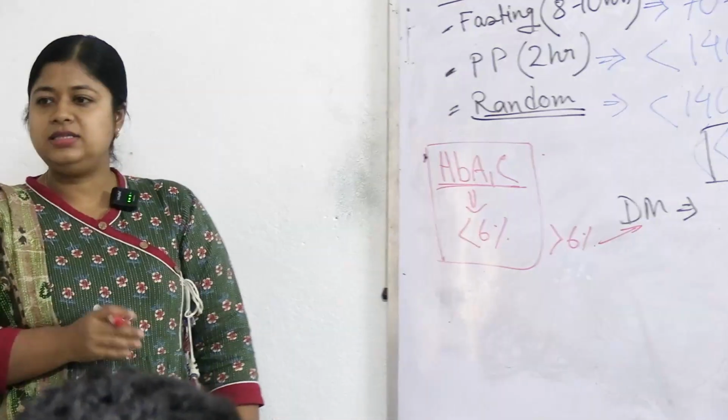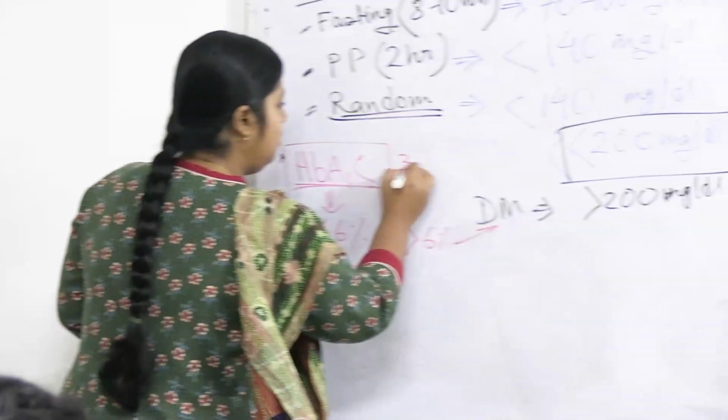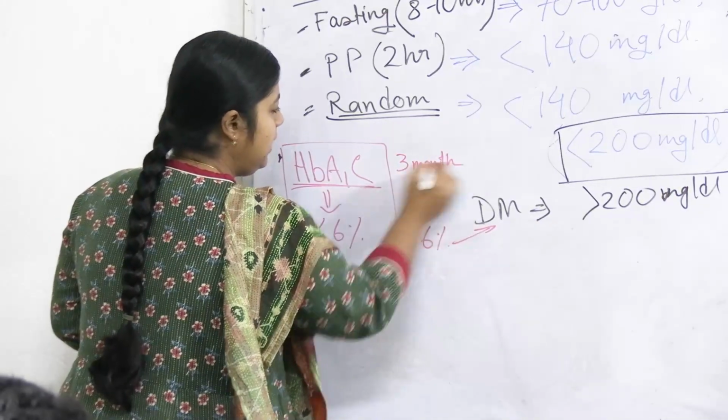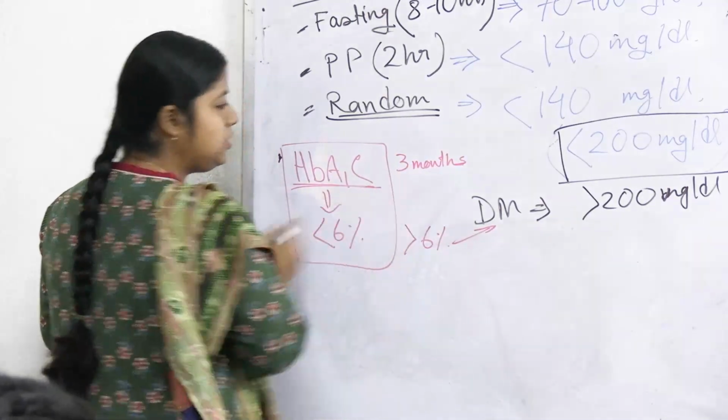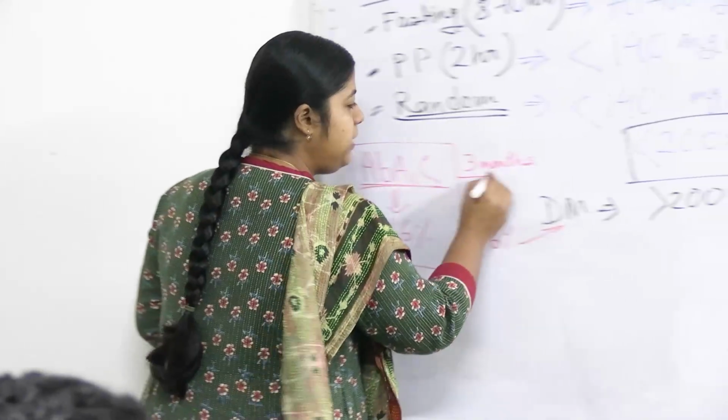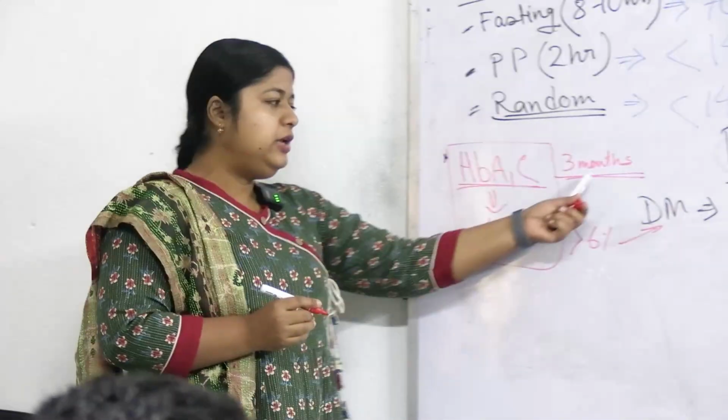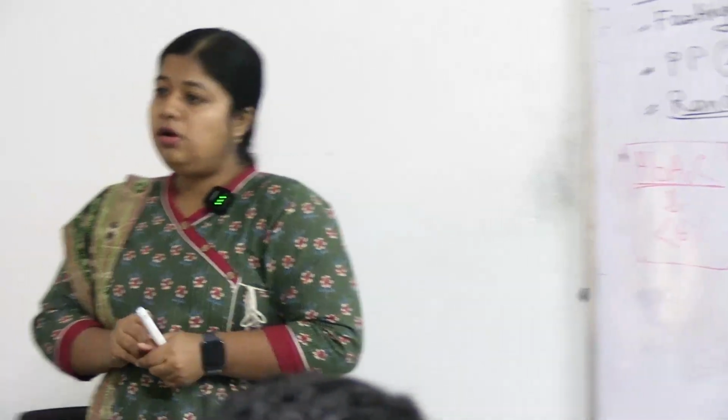Last 3 months. What is the life span of RBC? 120 days. So 1 month it takes to come from bone marrow to circulation. So for the next 3 months, whatever the glucose load is, it will be attached with the hemoglobin and it will stay. So the HbA1c value denotes the glucose load of a person for the last 3 months. It is not a static value.